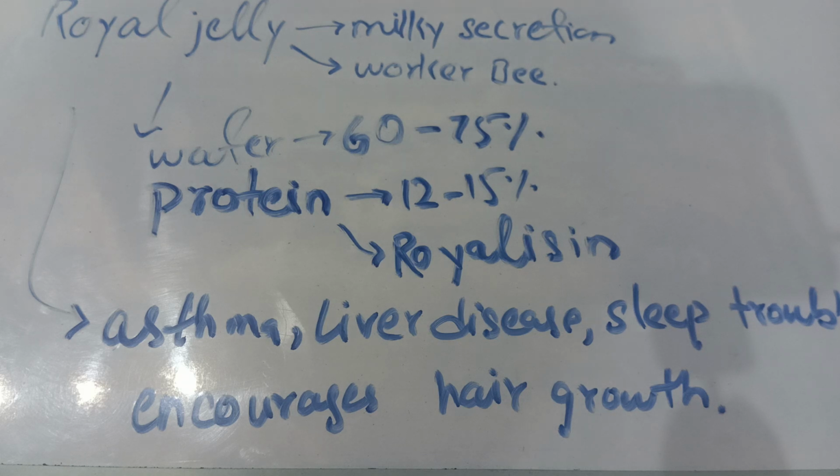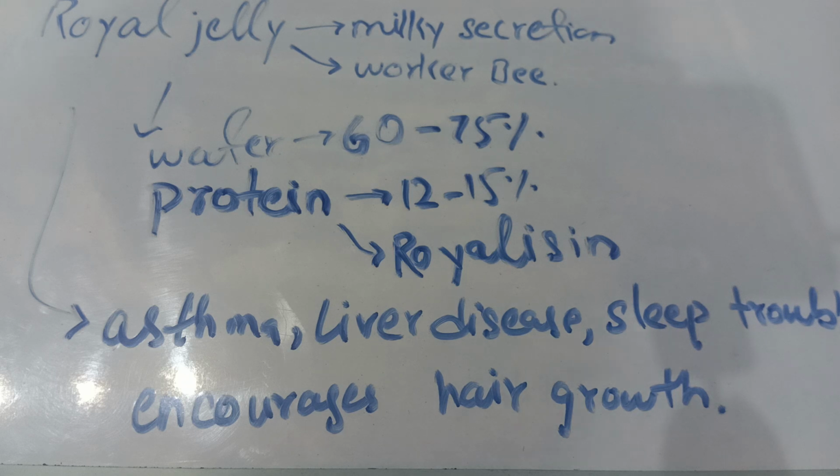It is composed mainly of water, about 60 to 75%, and proteins about 12 to 15%. The most important protein present in it is royalysin. Then we discussed its uses. It is used to treat asthma, to treat liver disease, to encourage your hair growth, and also to treat your sleep trouble. So this was the first drug obtained from an animal.